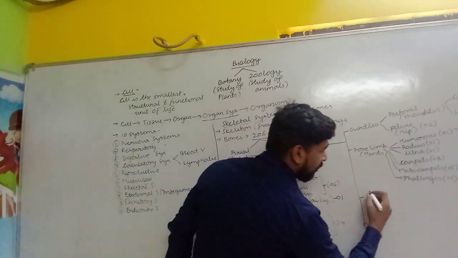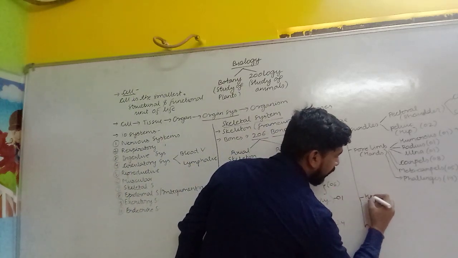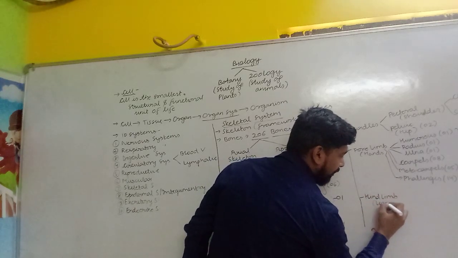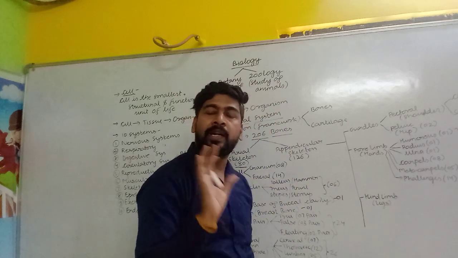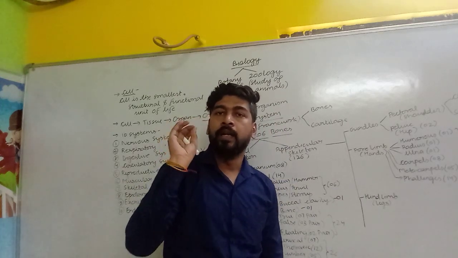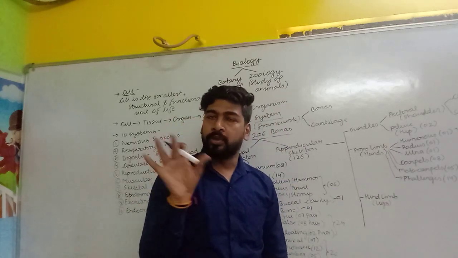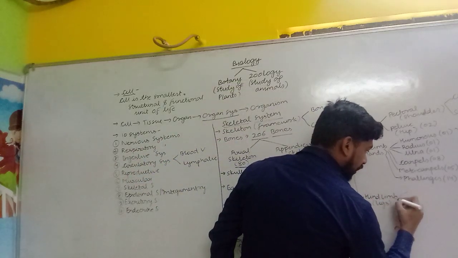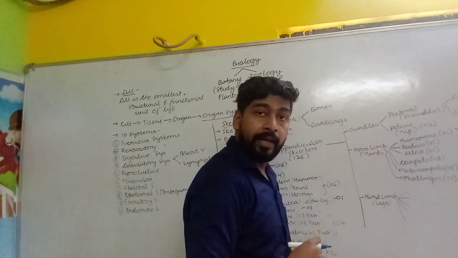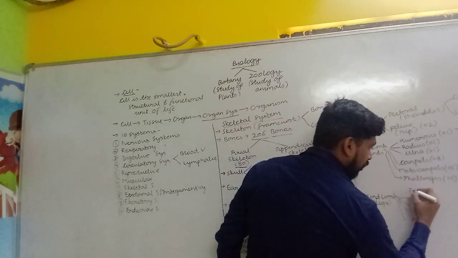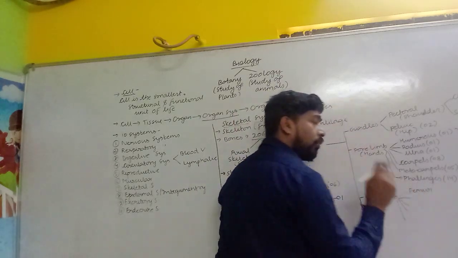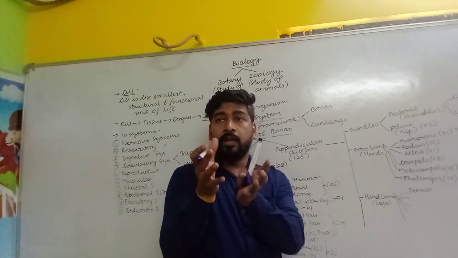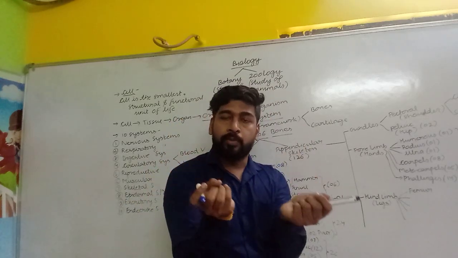Now we are going to discuss the hind limb, that are called our legs. Legs also contain 30 bones in a single leg. So both the legs contain 60 bones. So if we are discussing the limbs of the hind region, then first is called femur. You all are aware of femur, that is the longest bone of our body and you can say the strongest bone of our body also.